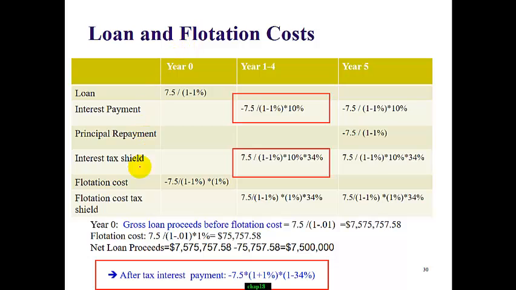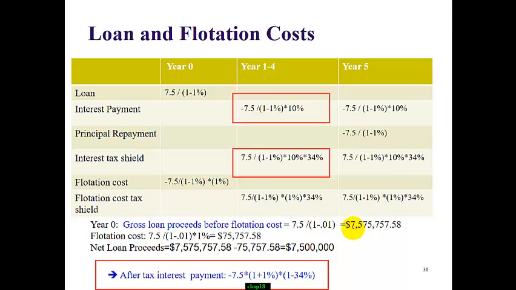Now let's take a look at the loan financing activities. The company wants to borrow a net amount of $7.5 million, so you need to address the flotation cost. After paying off the flotation cost, which is 1% of the borrowed amount, we want to get 7.5. So the exact amount we have to borrow is a bit more. How much? 7.5 million divided by 1 minus 1%.